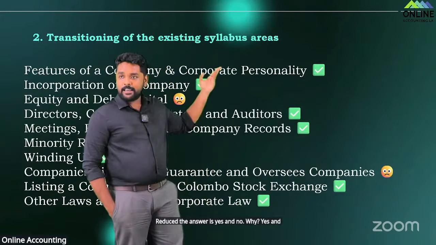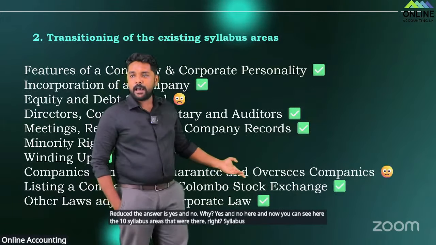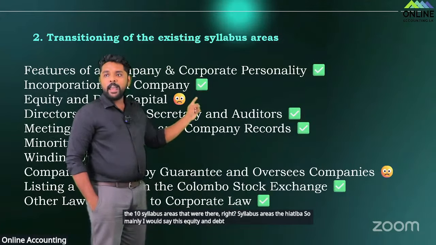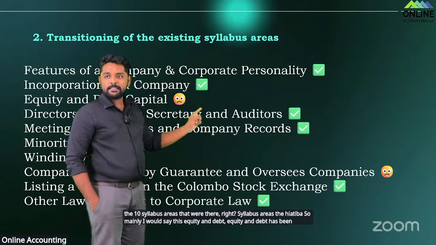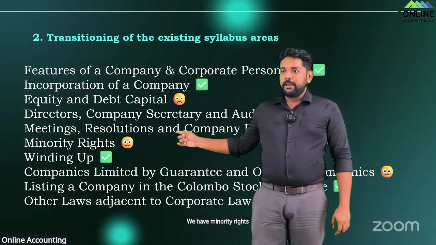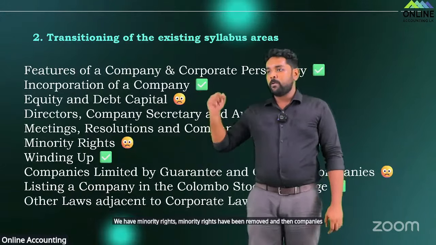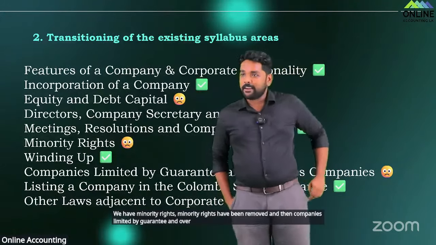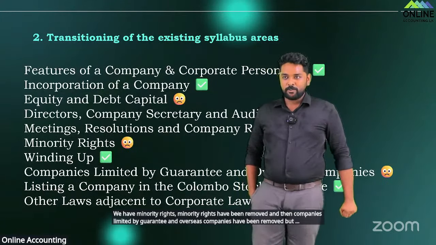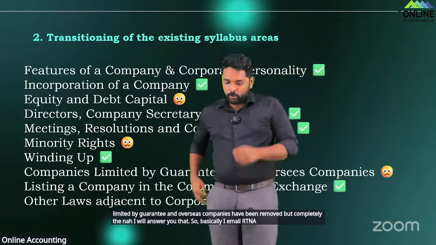Now you can see here the 10 syllabus areas that were there, right? So mainly I would say this equity and debt has been removed. And what else? We have minority rights. Minority rights have been removed, and then companies limited by guarantee and overseas companies have been removed. So of the 10, basically these three have been removed.